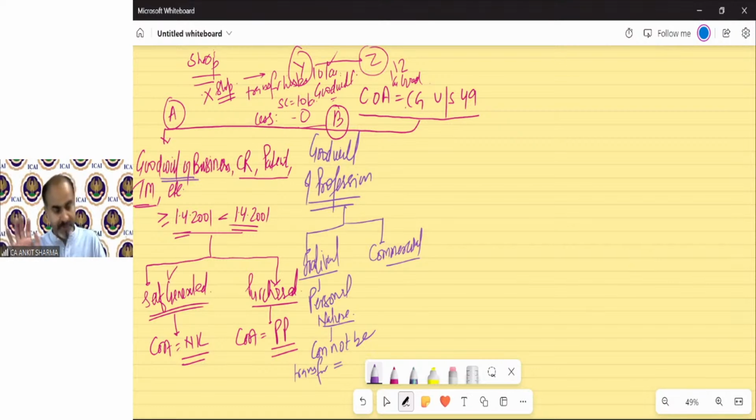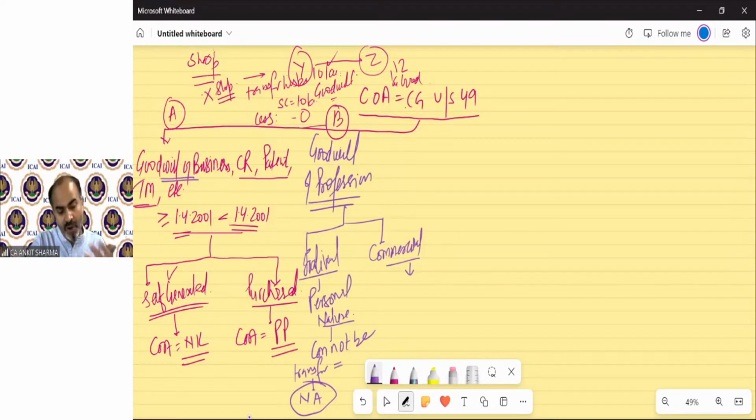It's impossible. Because it cannot be transferred, there cannot be any capital gain concept applicable. It is not applicable, because transfer is the basic condition. There is a capital asset, and there should be a transfer. So personal nature professional goodwill cannot be transferred. But commercial nature professional goodwill can be transferred. For example, there is a CA firm having 4 partners.